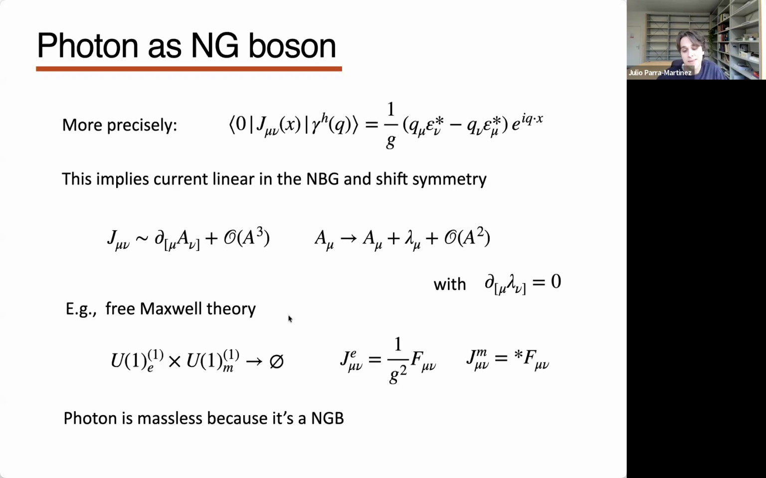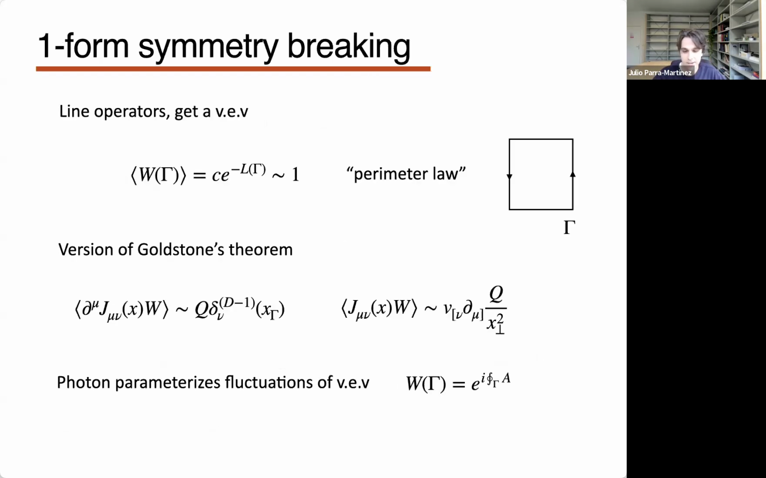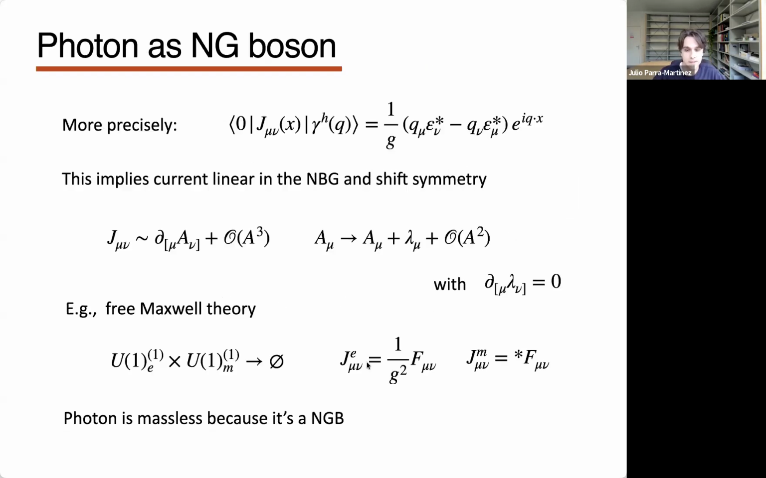For instance, in free Maxwell theory, this is the classic example of one-form symmetry breaking, where we have an electric one-form symmetry that acts on Wilson lines, and a magnetic one that acts on 't Hooft lines. This breaks to nothing, and we have two currents, which are just the field strengths, linear in the photon and the dual photon. So from this perspective, the photon is massless because it's a Goldstone boson, not because of gauge symmetry or anything like that. It's just a regular Goldstone boson, and hence it's massless. It's some gapless mode that guarantees that this equation makes sense.